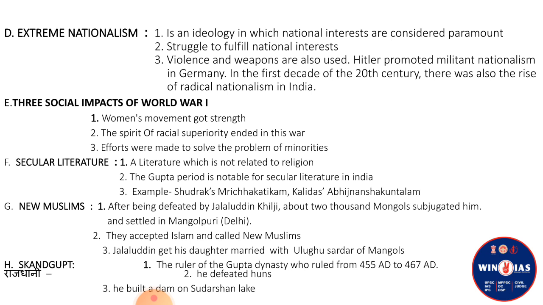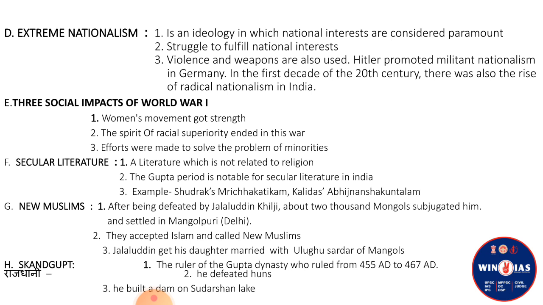Islam. Next question is Skandagupta. The first point we can write, he was the ruler of the Gupta dynasty who ruled from 455 AD to 467 AD. Always remember, when asked about a dynasty or a ruler, if you remember his or the dynasty's time period, we should write it there. So here we can add the ruling period of Skandagupta. Skandagupta ruled from 455 AD to 467 AD.